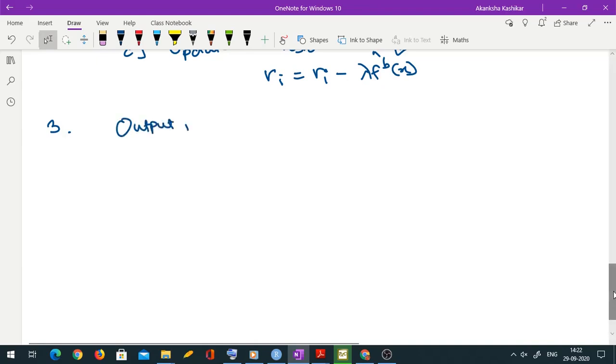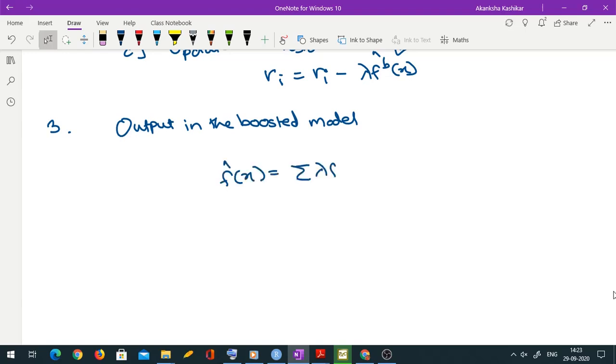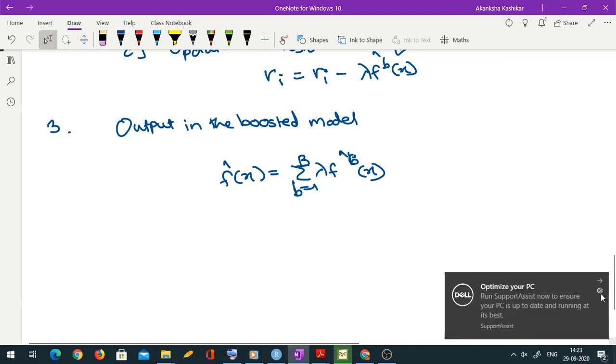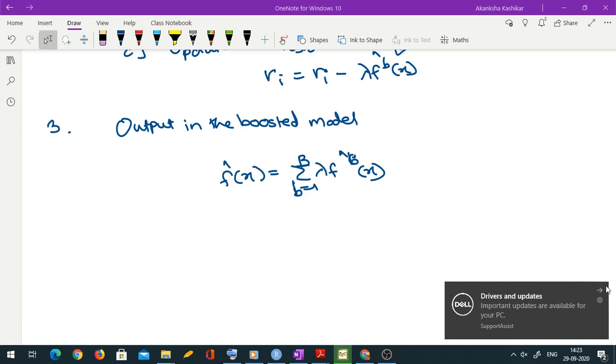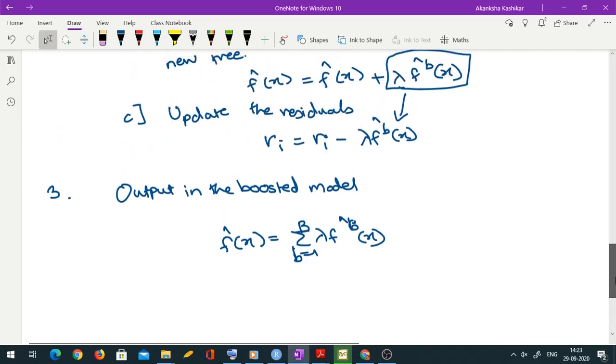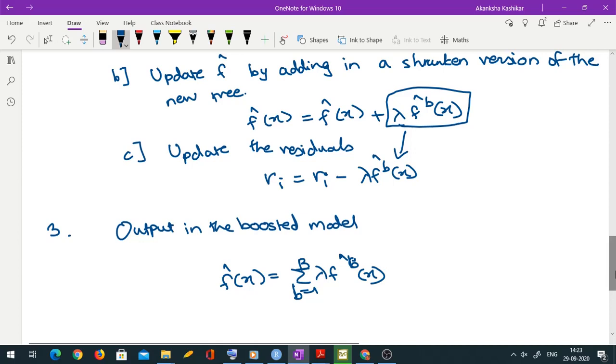And the final prediction or the final fit is known as output. So output in this boosted model would be f hat x equal to sum over b going from 1 to B of lambda f hat b x, because that is how we were actually predicting. Initial prediction is anyway 0. So my first prediction is lambda f hat 1 x. Next prediction would be lambda f hat 1 x plus lambda f hat 2 x and so on.